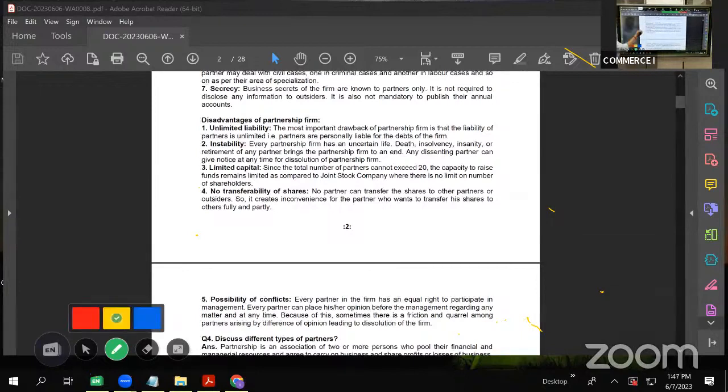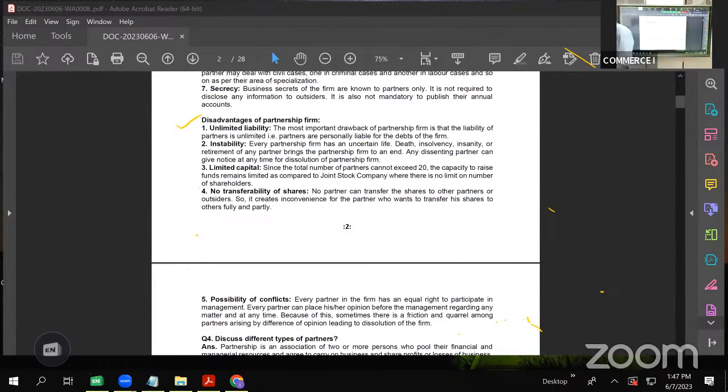So what are the disadvantages? Unlimited liability. Like proprietary firm, if any huge losses occur, to clear off those losses or to pay the debts in the market, the proprietor's personal property is at stake.